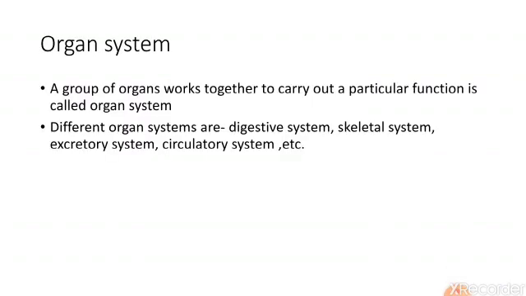Now you can see on the screen it is written organ system. What is organ system? A group of organs work together for a particular activity and that forms an organ system, like mouth, food pipe, stomach, liver, intestine. These organs work together for the digestion process. That means they are the part of an organ system.